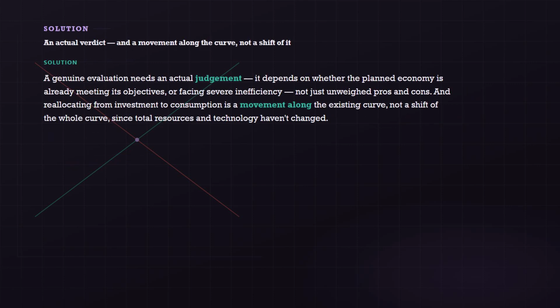Here is the solution. A genuine evaluation of the switch needs an actual judgment. For instance, it depends on whether the planned economy is already meeting its social objectives or is instead facing severe inefficiency that a mixed economy's price signals could fix, not just a list of generic pros and cons left unweighed against each other. And reallocating from investment to consumption goods is a movement along the existing curve, from one point to a different point on the same curve, since total resources and technology haven't changed. It is not a shift of the whole curve, which would represent economic growth or decline instead.